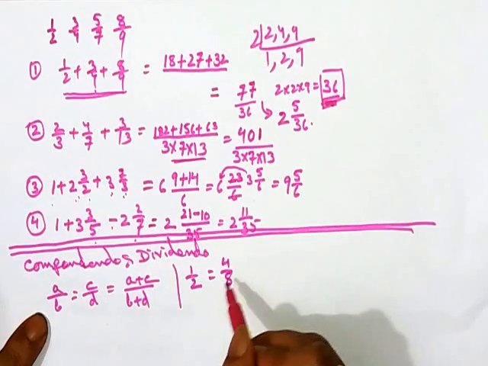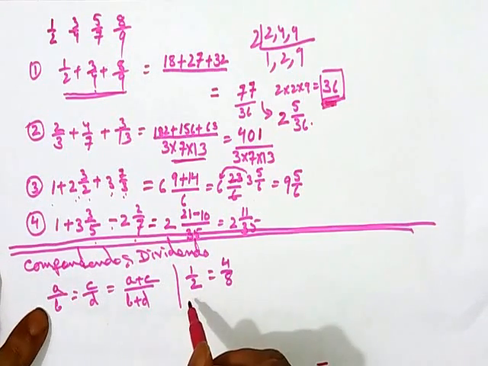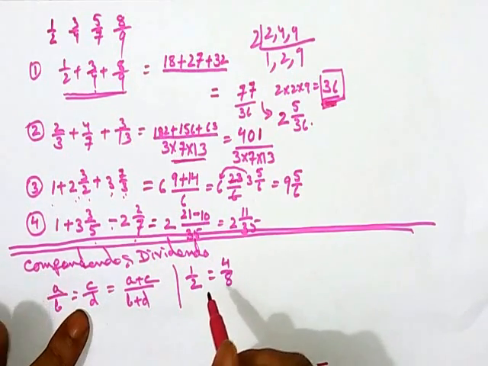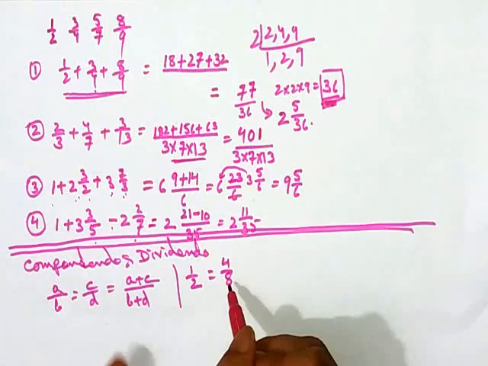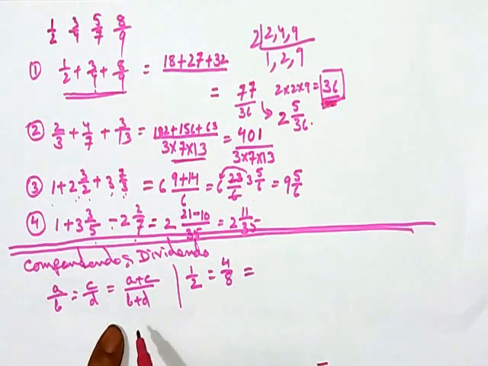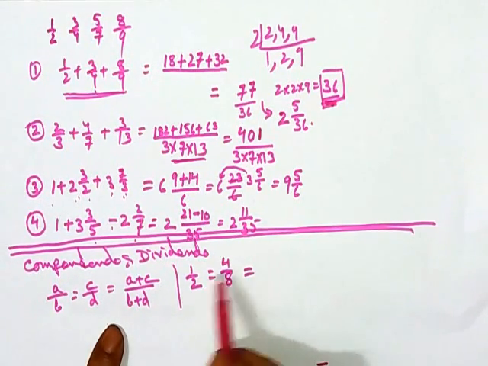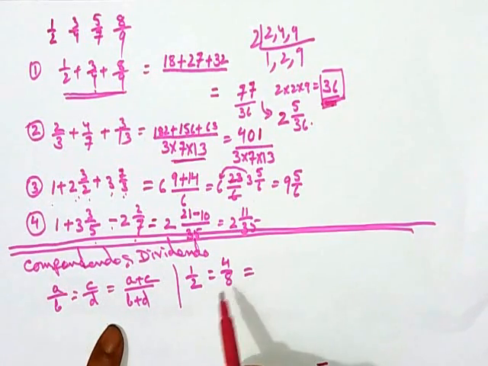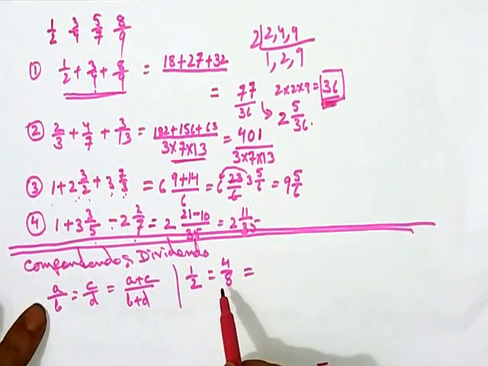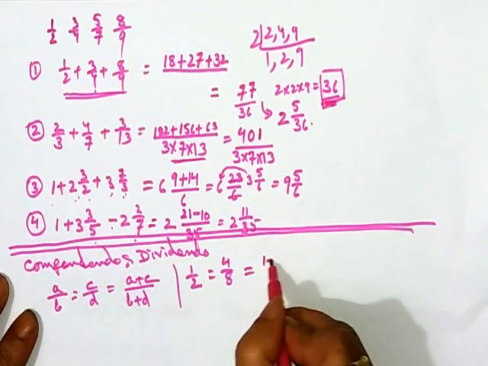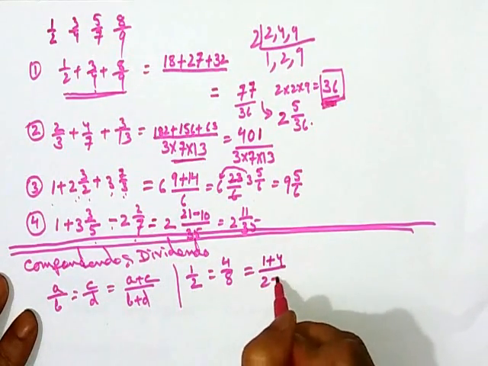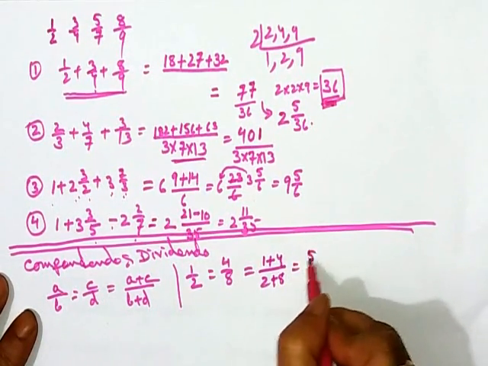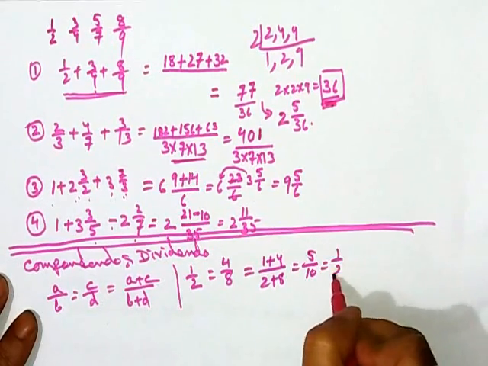So A by B is 1 by 2, and C by D is 4 by 8. As per componendo dividendo, A plus C, I mean the addition of the numerators, upon the addition of the denominators, will be equal to the same ratio, that means A by B. So we do this: 1 plus 4 upon 2 plus 8 is equal to 5 by 10, which is equal to 1 by 2.